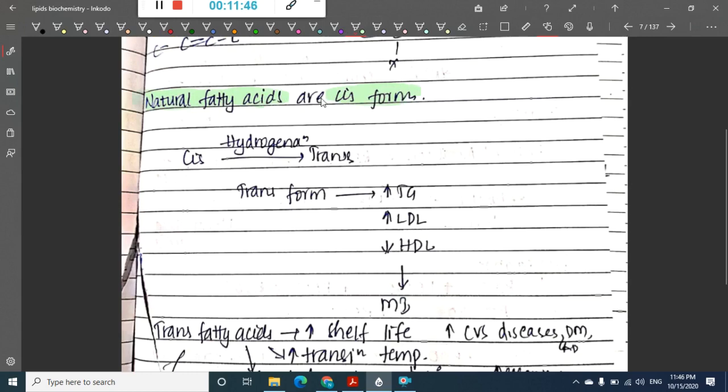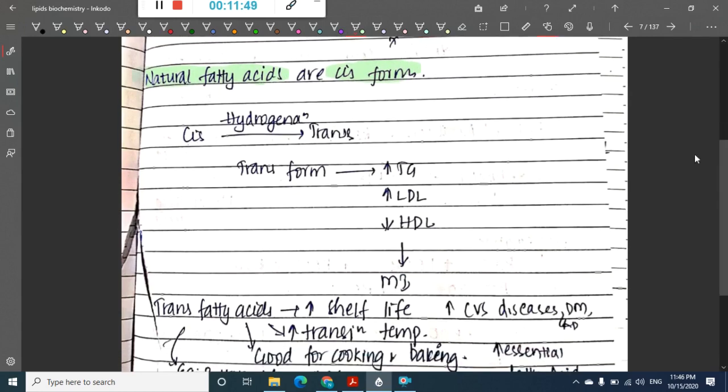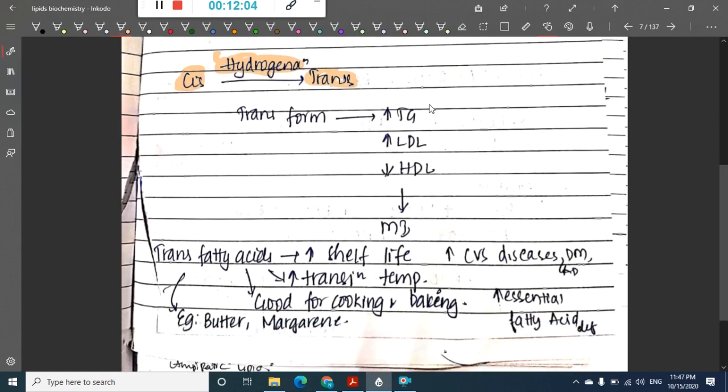Natural fatty acids include cis forms. These cis forms can undergo hydrogenation and transform into the trans form. This trans form will increase triglycerides, increase LDL and decrease HDL. As a result, trans forms predispose to myocardial infarction.